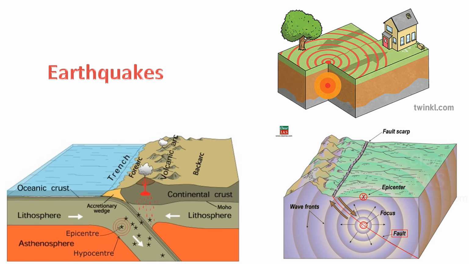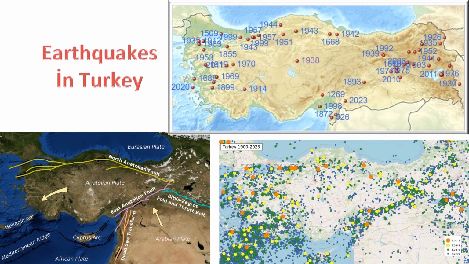Scientists use seismological data and models to study earthquake patterns, assess risks, and develop strategies for minimizing the impact of earthquakes on communities. Earthquakes play a significant role in shaping landforms, and Turkey is located in a seismically active region due to its position at the convergence of several tectonic plates. The complex tectonic setting has led to various landforms resulting from earthquake-related processes.